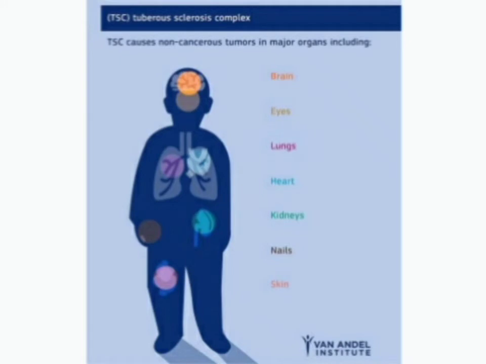Now why is this slide for? Actually, the tuberous sclerosis complex can cause non-cancerous tumors in major organs. There are many major organs in which non-cancerous tumors can occur due to tuberous sclerosis. The organs are brain, eyes, lungs, heart, kidney, nails, skin. So all these are affected. Basically the tumors are formed in tuberous sclerosis, but these tumors are non-cancerous.